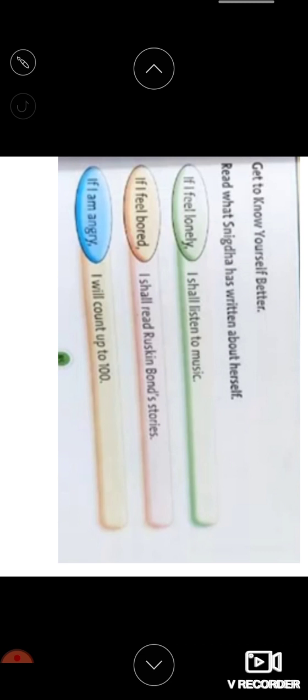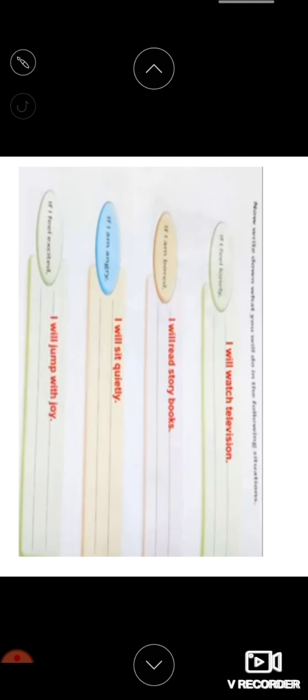Now turn over the page, children. I have given some situations for you. You have to write out what you will do. Now write down what you will do in the following. If I feel lonely, what will you do, children? You may go and meet your friends or go to the park or play with your cycle or watch TV, whatsoever, right? If you are bored, you can do the same thing. You play with a teddy or something else. You do some craft work and all. So you can give your own answers. I have given my own answer. You can just try to change it also. Don't write the same answer.